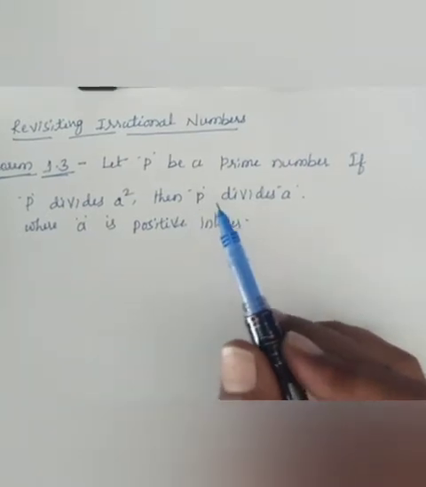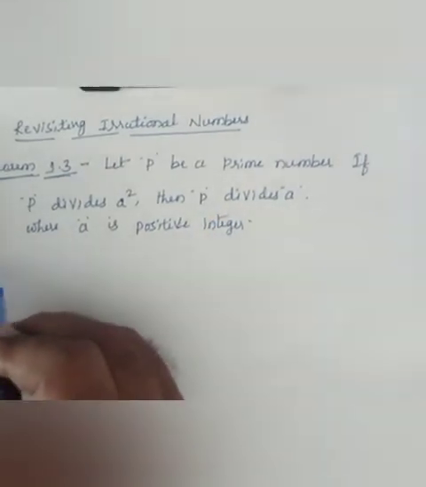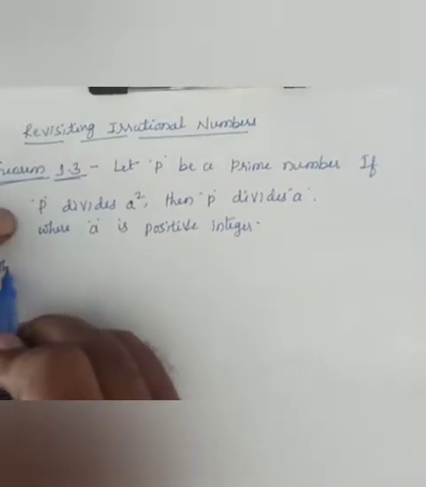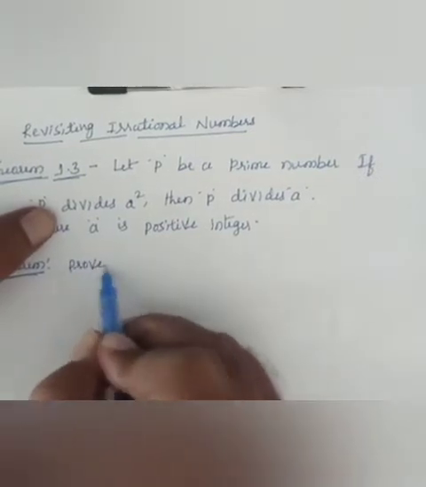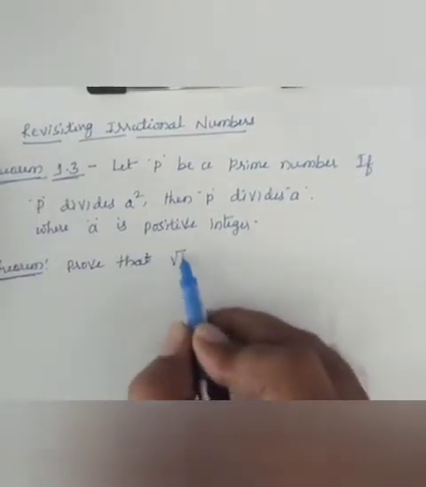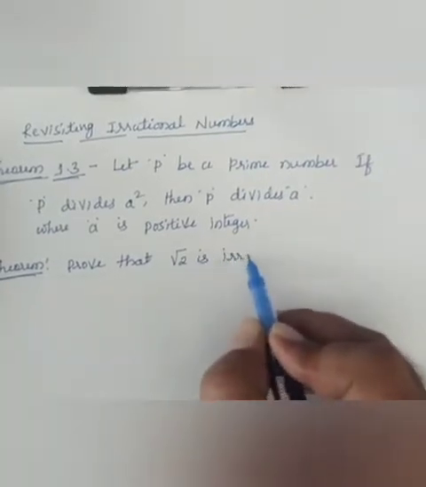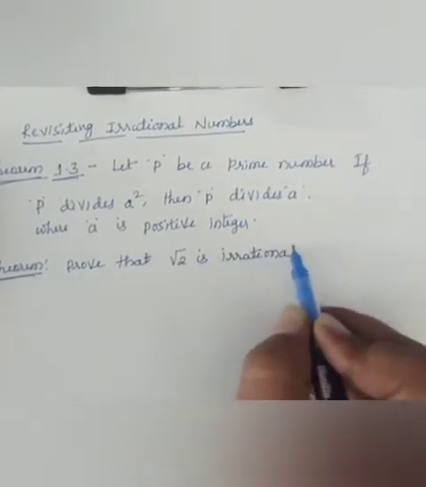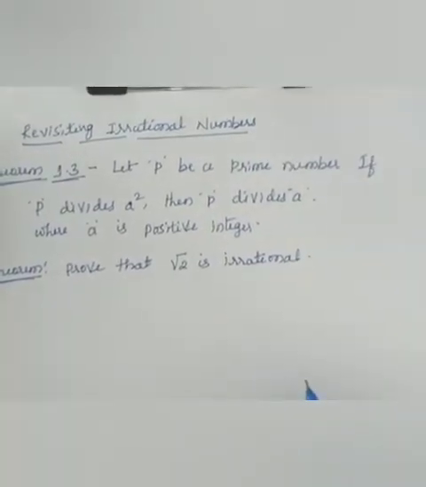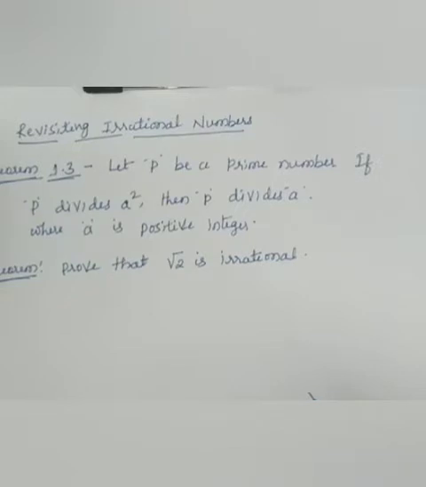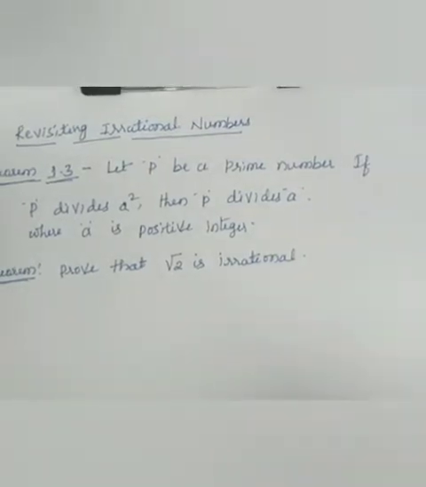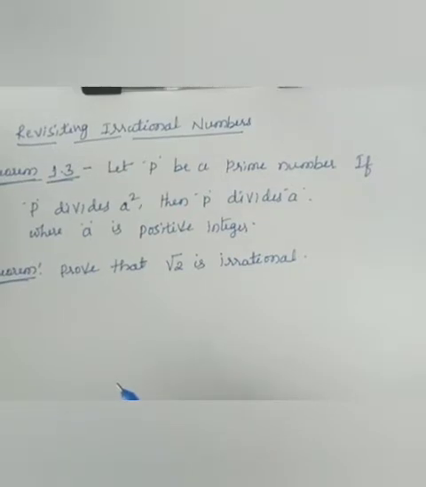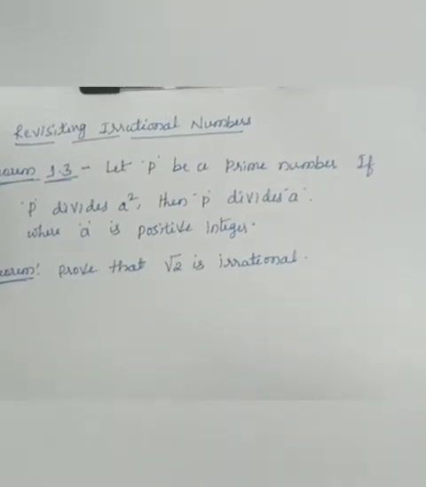Okay, by using this theorem, now I am going to discuss one theorem, that is, prove that root 2 is irrational. We have to prove root 2 is irrational. How to prove this is irrational? We don't know. So let us consider first, let root 2 be rational. By using the contradiction method, we have to prove root 2 is an irrational number.